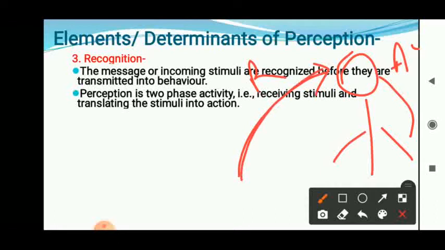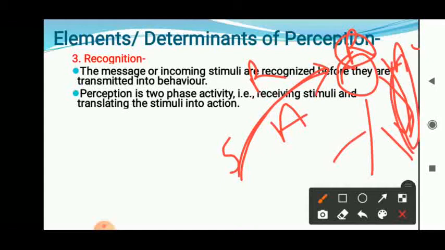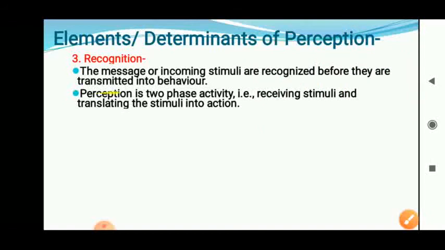In the receiving process, stimuli is there, paying attention is there. Now recognition is carried out in the mind. And after recognition, that message is transferred into action. That means here behavior is carried out by the individual. So perception is a two-phase activity: receiving stimuli and translating stimuli into action.